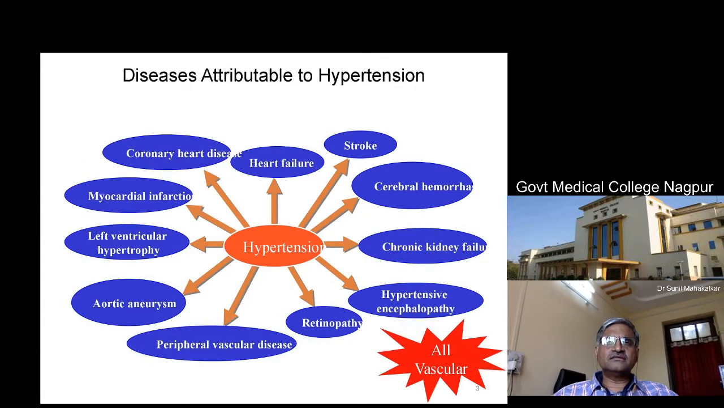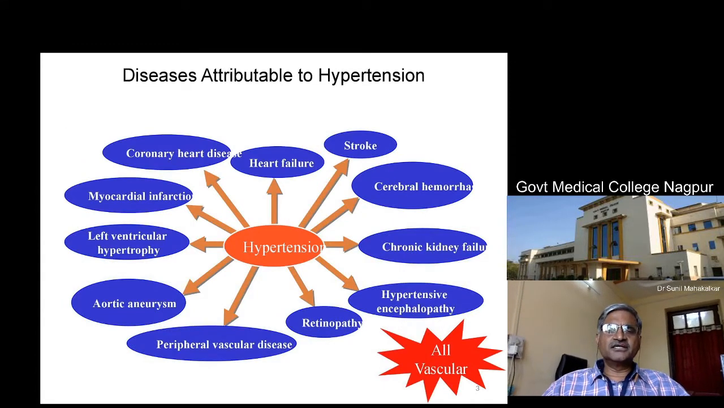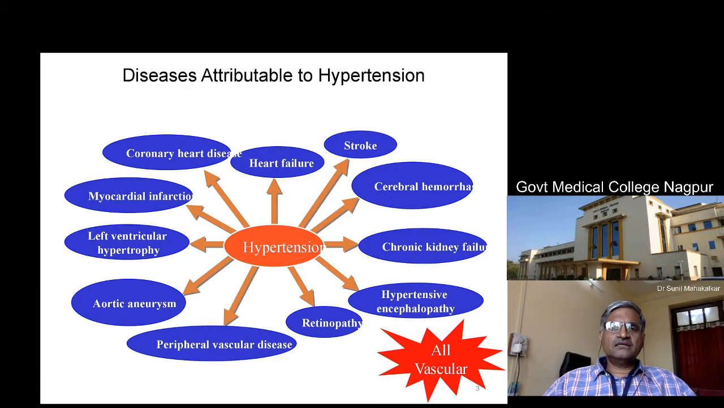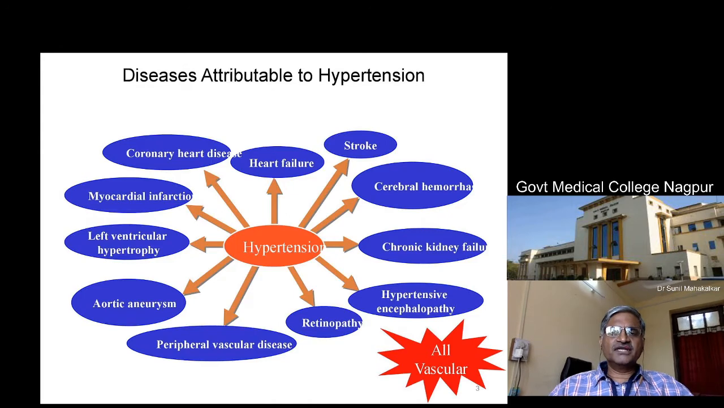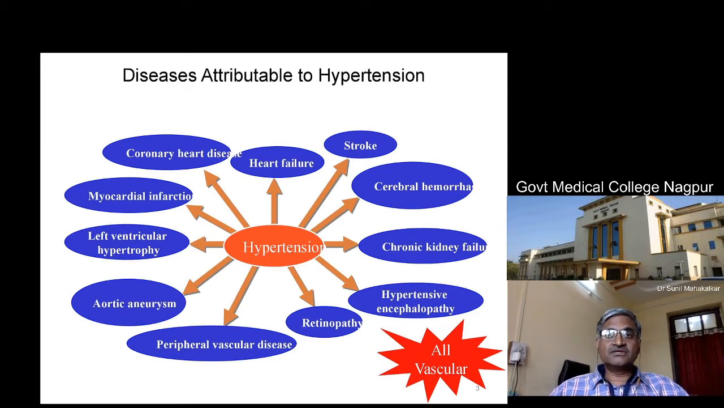Now, in fact, hypertension, if it is untreated for a prolonged time, it can cause many of the organs to suffer. Right from the heart, which is responsible for maintaining the blood pressure, many other vital organs like brain, where there can be cerebral hemorrhage, there can be stroke. In the kidney, there can be chronic kidney failure because of sustained hypertension. Then in the brain, there can be hypertensive encephalopathy. There can be retinopathy in the eyes because there is sustained hypertension. There can be hemorrhages in the retina.